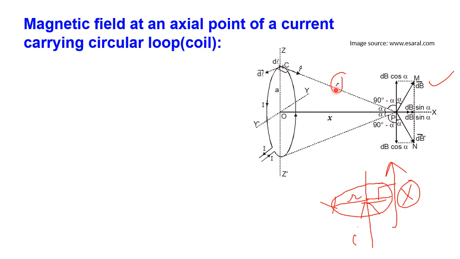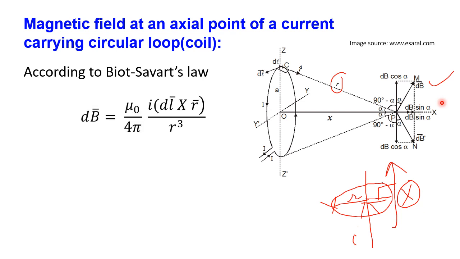So let us see further the quantity of dB. For that, consider Biot-Savart's law. According to Biot-Savart's law, the magnetic induction produced by the current carrying element small dl, that is dB equals mu naught by 4 pi into I into dl cross r bar by r cube. This is the vector form, and here the angle between dl bar and r bar is 90 degrees.